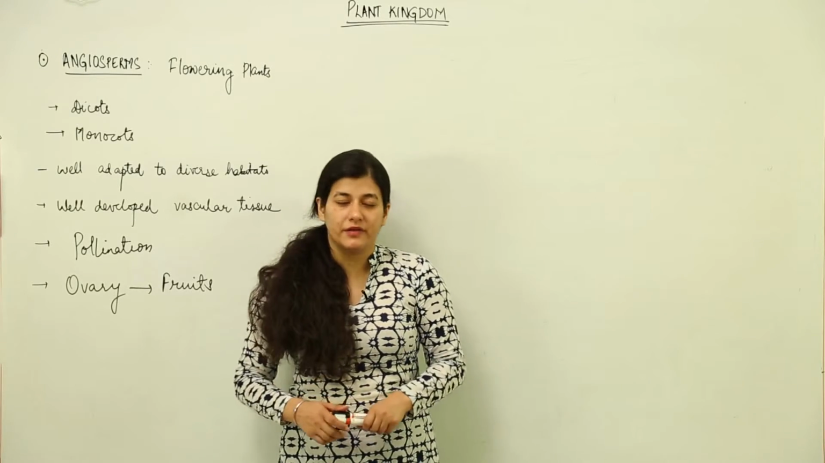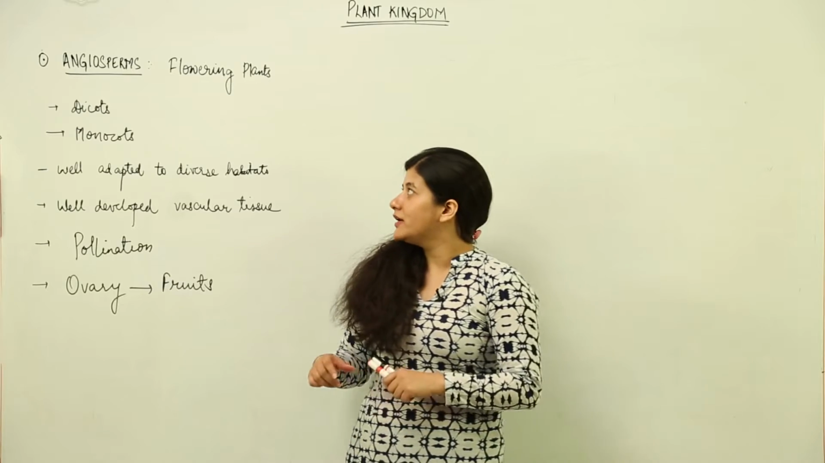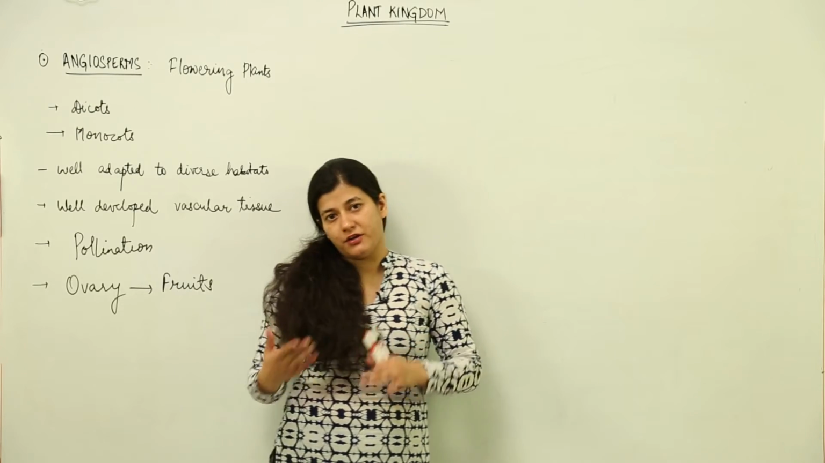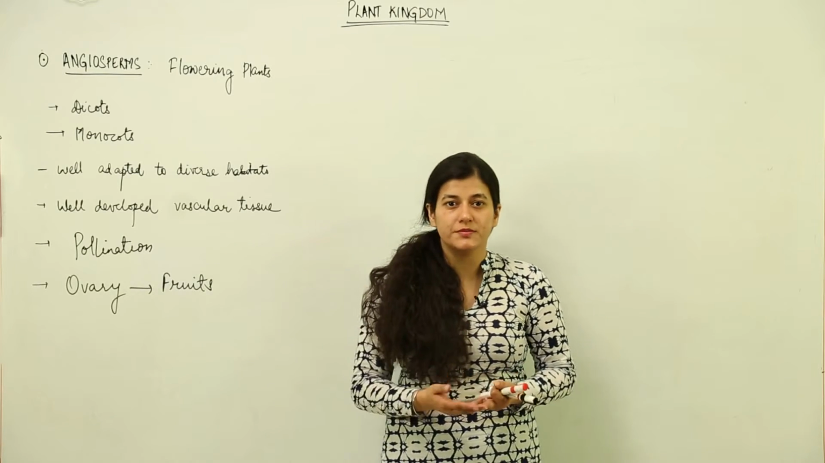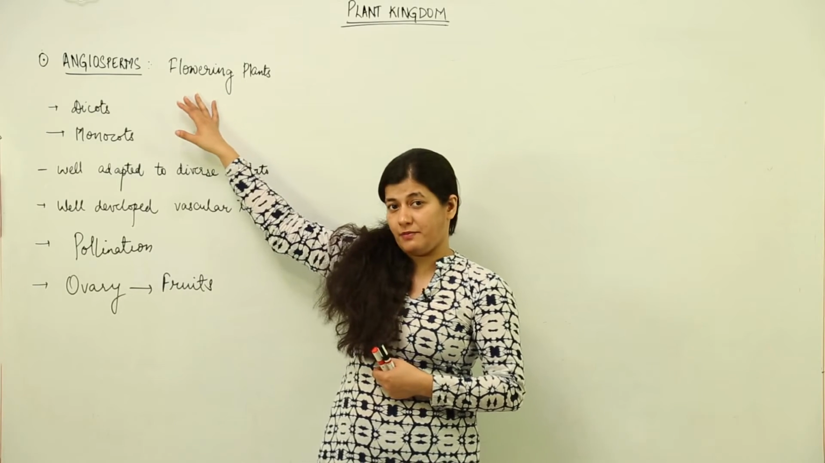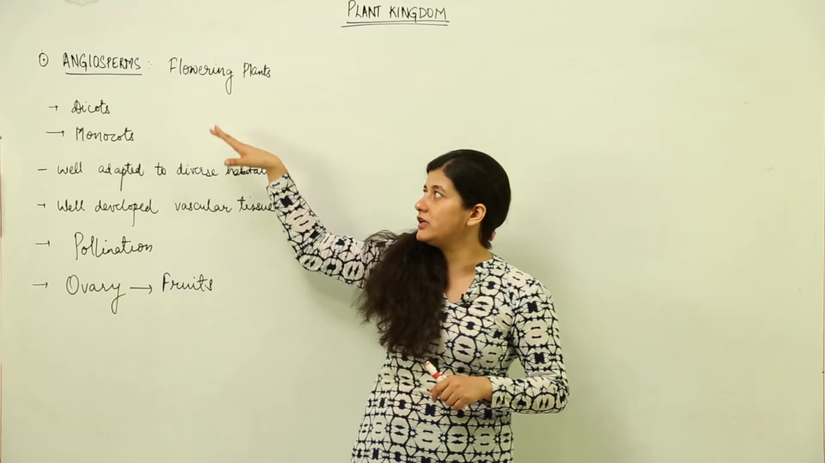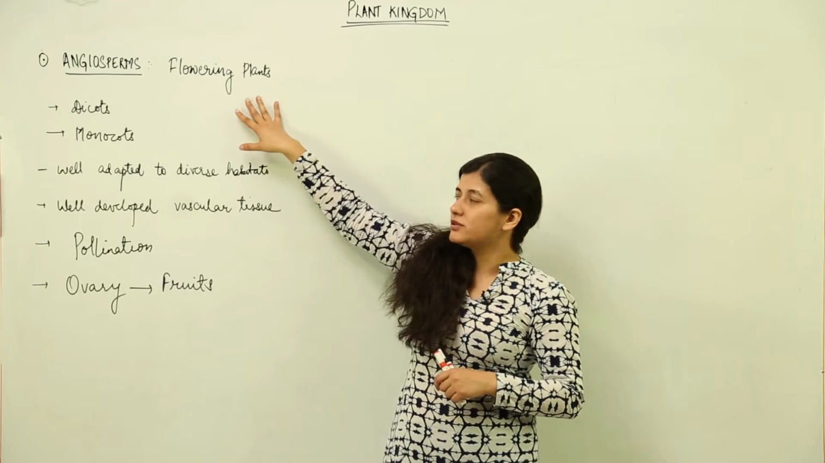Now let's have a very brief idea about angiosperms and end our plant kingdom. Now what are angiosperms? They are phanerogams. Yes, they are. They are the second type of phanerogams. First one were gymnosperms. Now the next one is angiosperms. They are flower bearing plants. They are the flowering plants. Whenever we say angiosperms, we can use it in exchange of the term flowering plants.